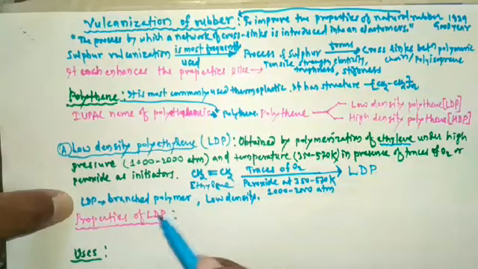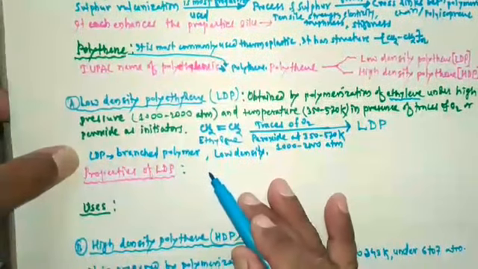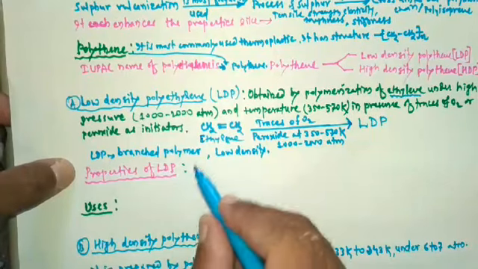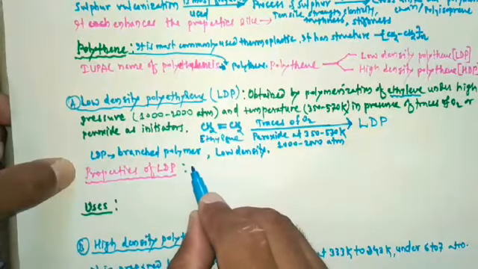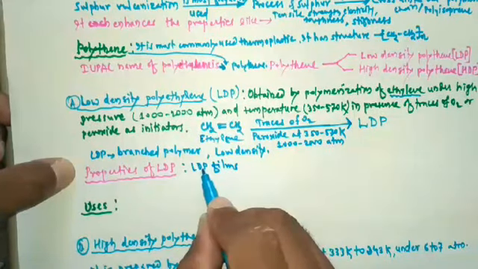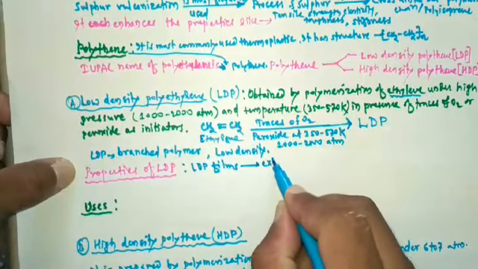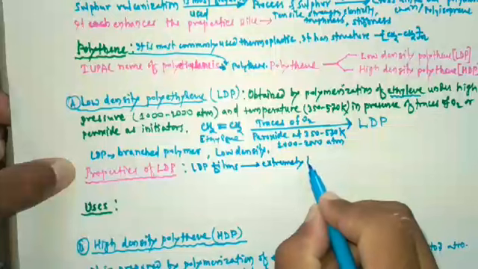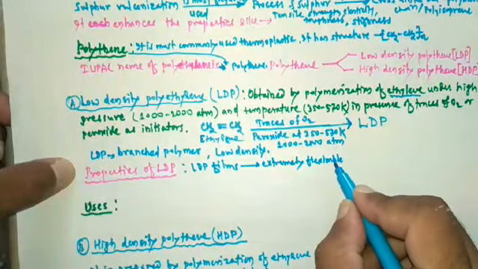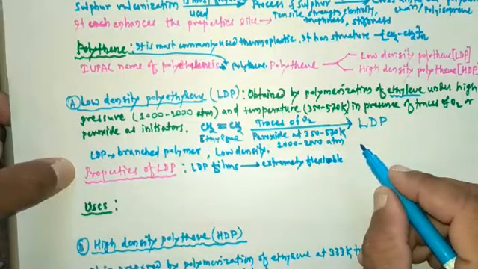After studying the preparation method, now we study the properties of LDP or low density polyethylene. So LDP films are extremely flexible.